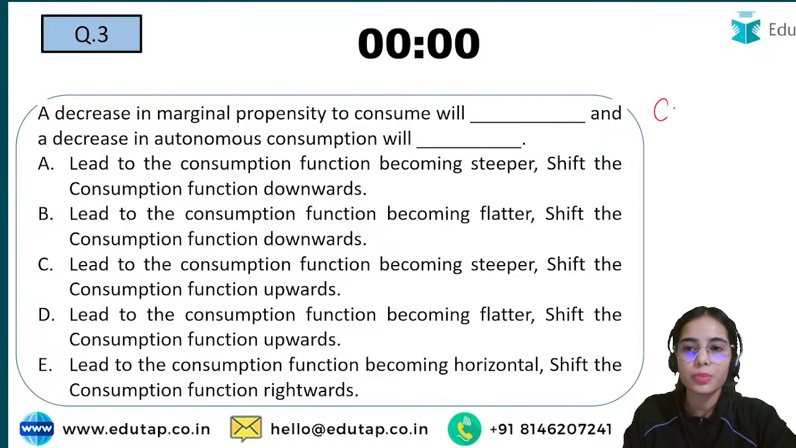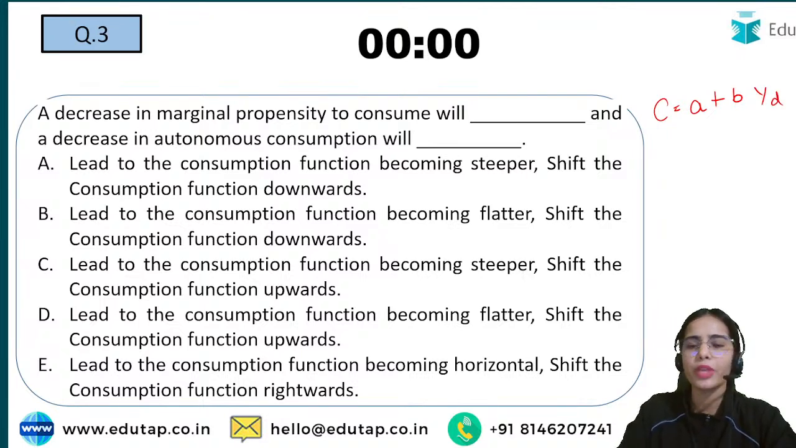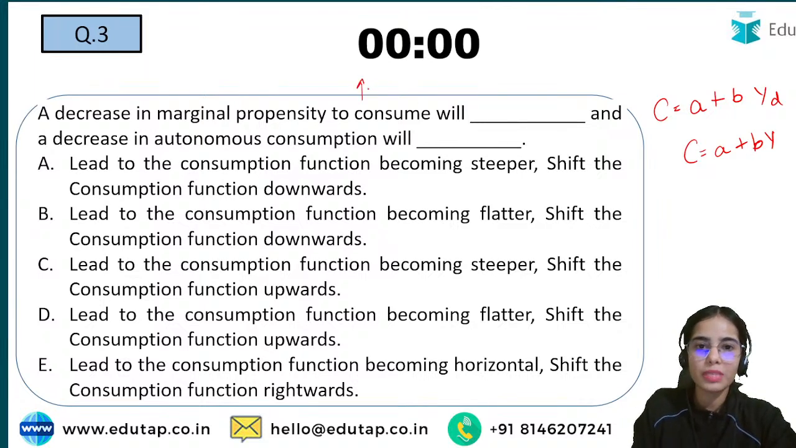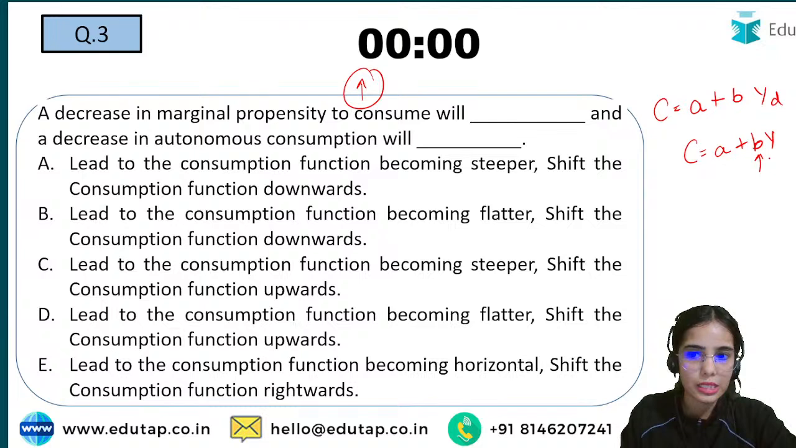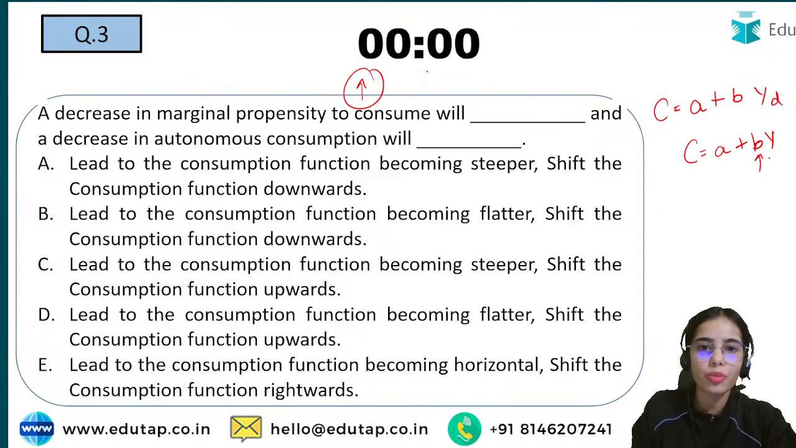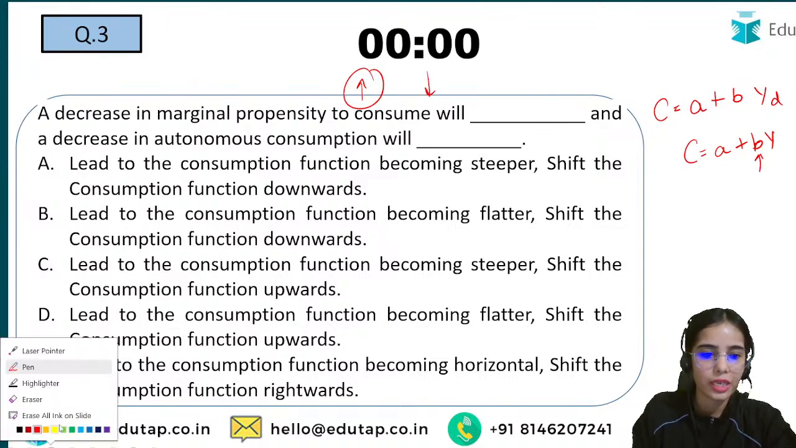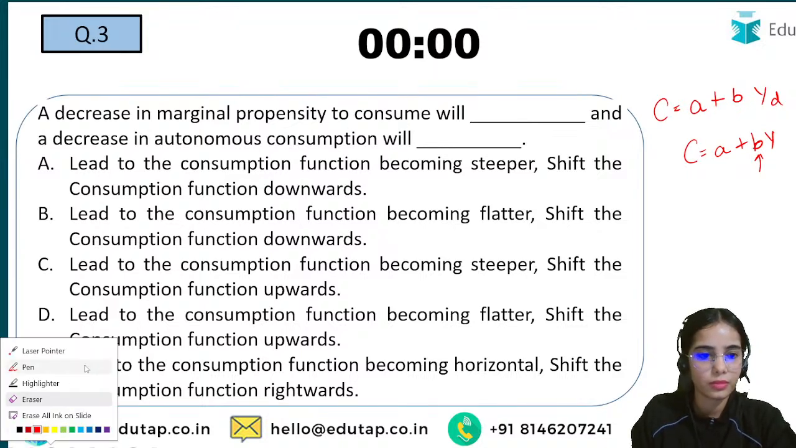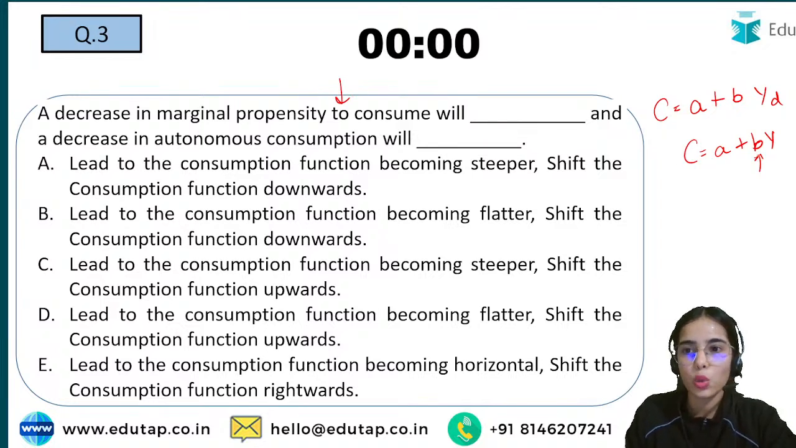So first of all, the consumption function is: consumption is equal to autonomous consumption plus the marginal propensity to consume, that is the slope, multiplied by the disposable income, or in the two sectors your disposable income is equal to income. Okay. So if your marginal propensity to consume is increasing, that means your slope is increasing. Or when the marginal propensity to consume is decreasing, that means the slope is decreasing.